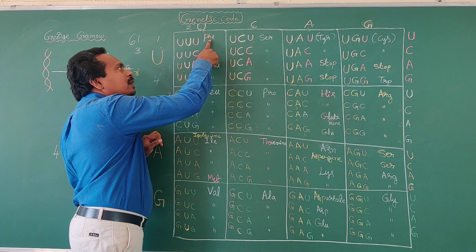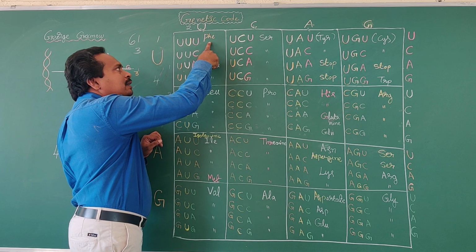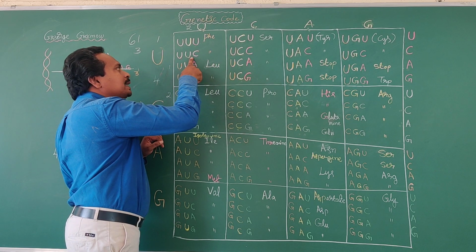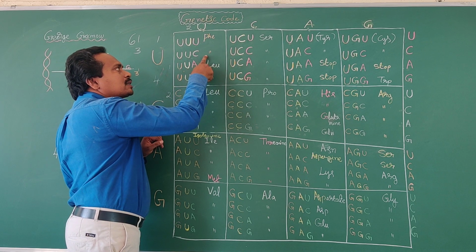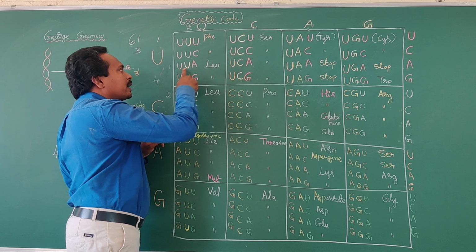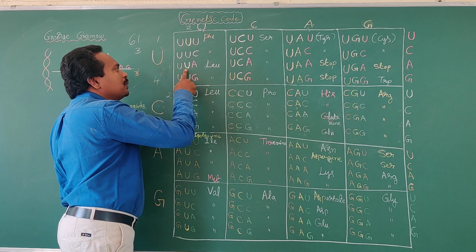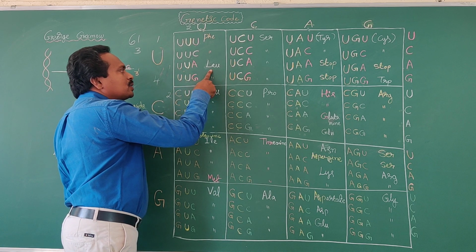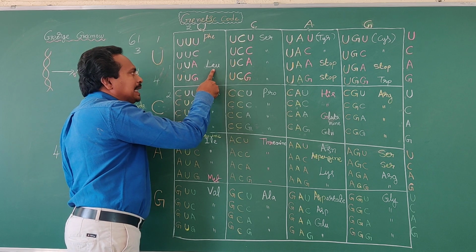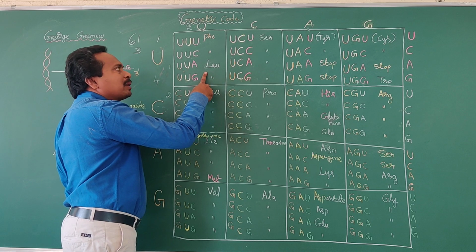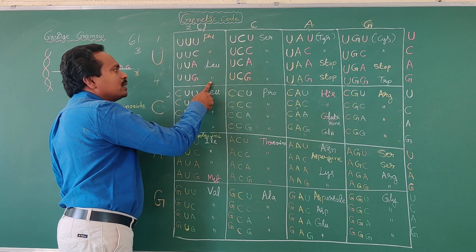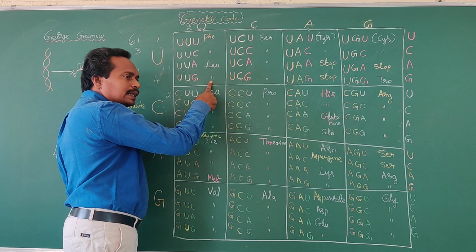UUU codon codes for the synthesis of which amino acid? Phenylalanine amino acid. UUC also codes for synthesis of the same amino acid, that is phenylalanine. Okay, next the codon UUA codes for synthesis of leucine amino acid. LEU means leucine amino acid. UUG also codes for synthesis of leucine amino acid.